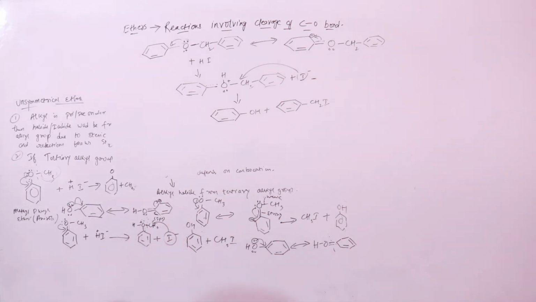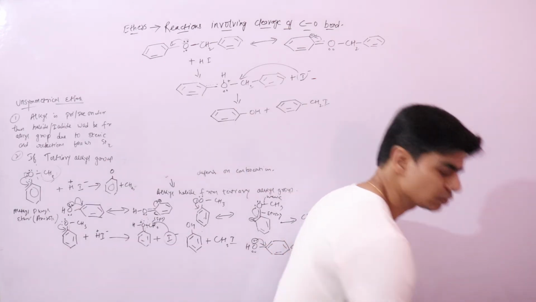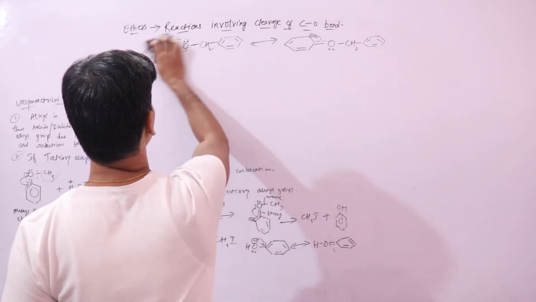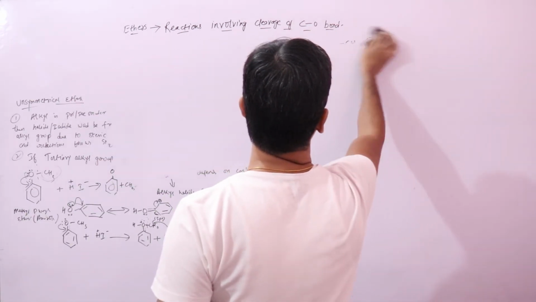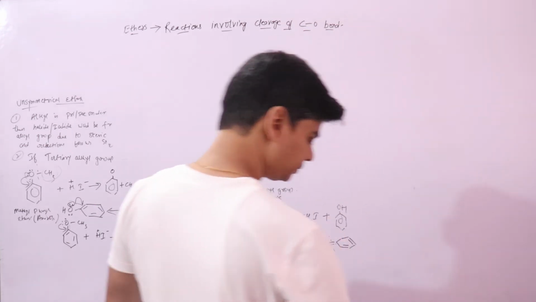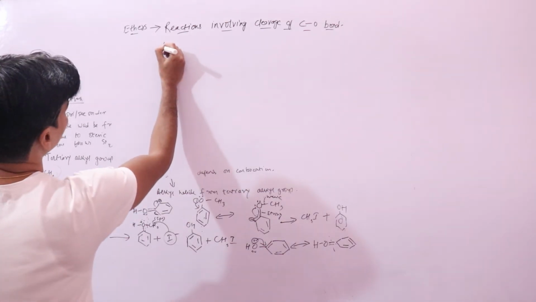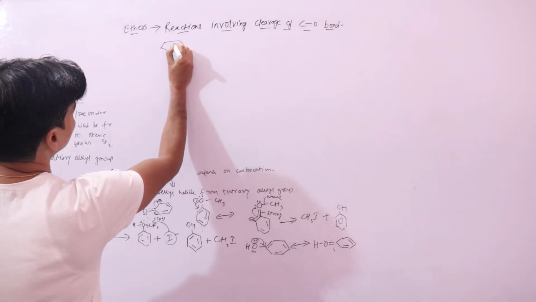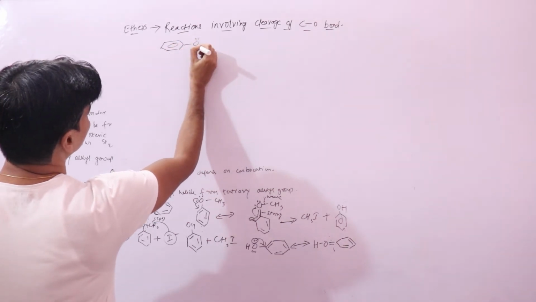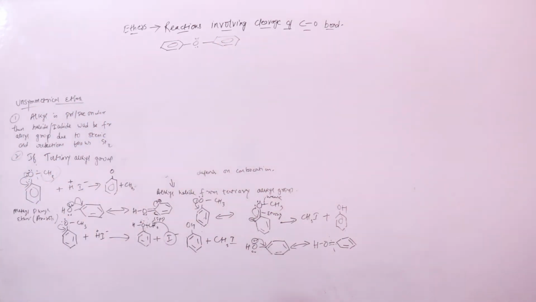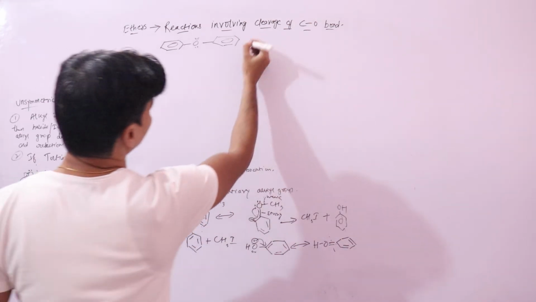Right, now let's take another example where we have the case of primary and secondary carbocation. Let's now look into that. In such cases, if this is the compound, a diaryl compound, then what would be the product if we take HI?